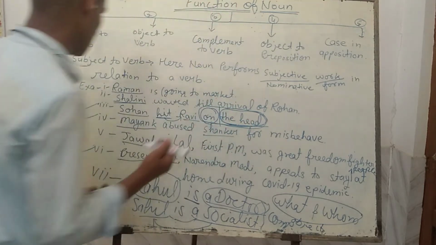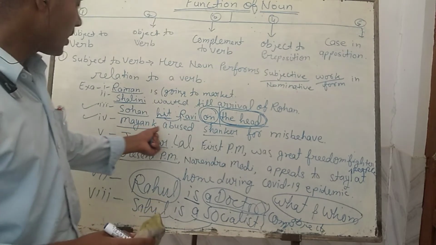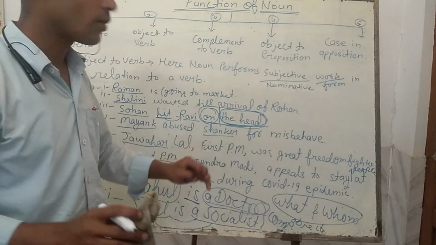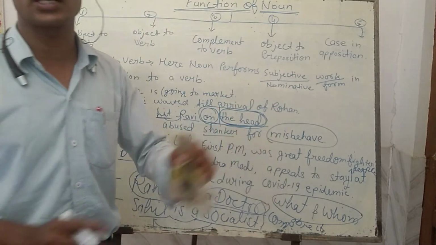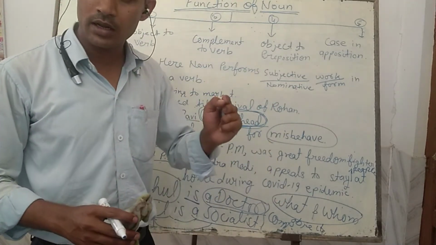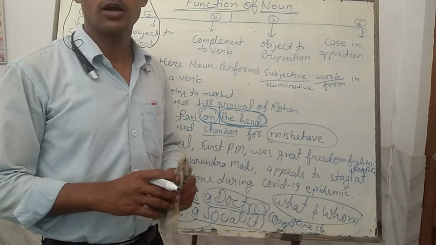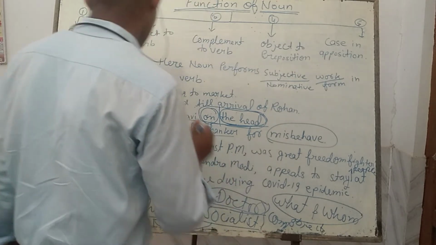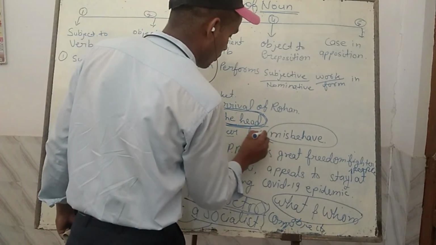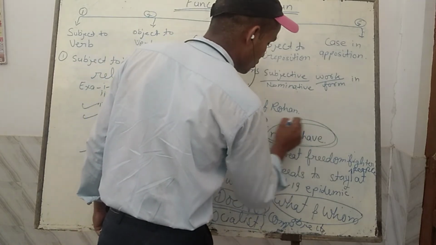In the same way, the fourth example: Mayan abused Shankar. Mayan is abusing Shankar, but for what? For misbehave. Here misbehave is the abstract noun. It can only be realized, felt, but can't be seen or touched with our five senses. So here Mayan abused Shankar for what? For, that is the preposition, and it's an abstract noun.